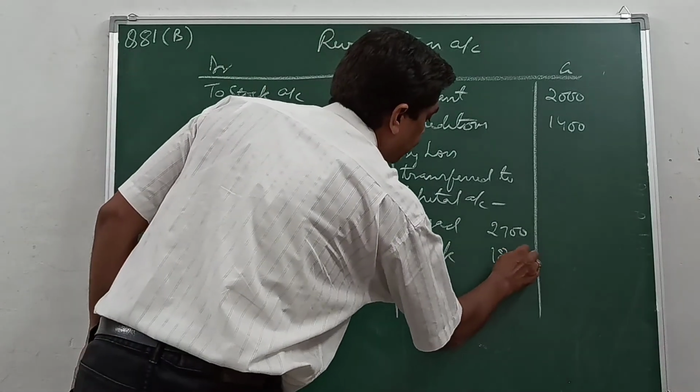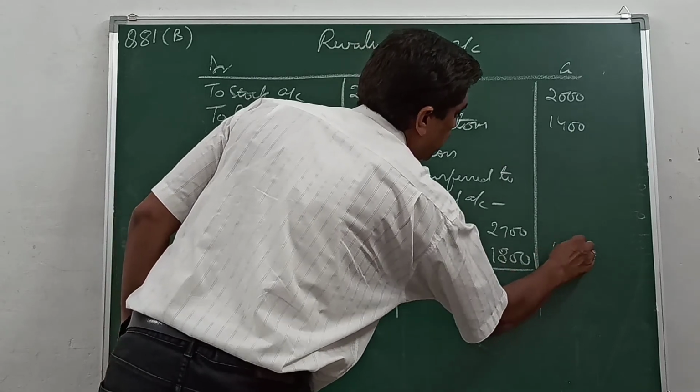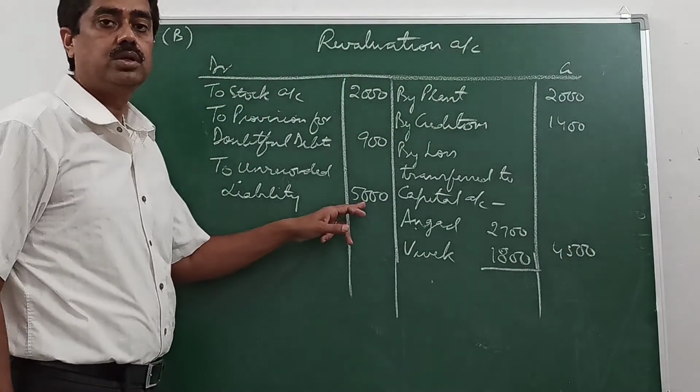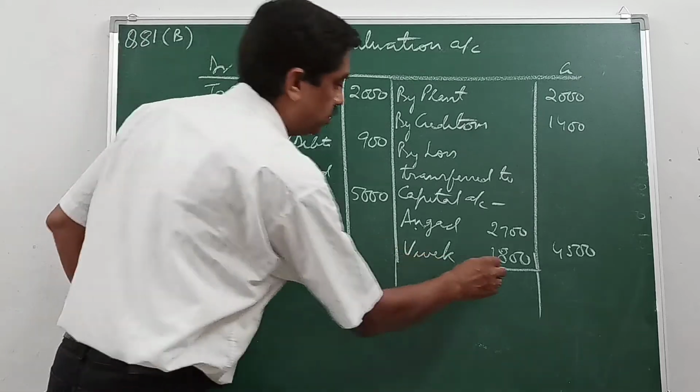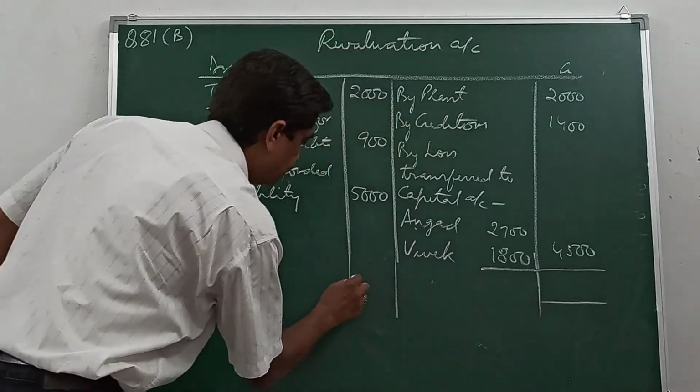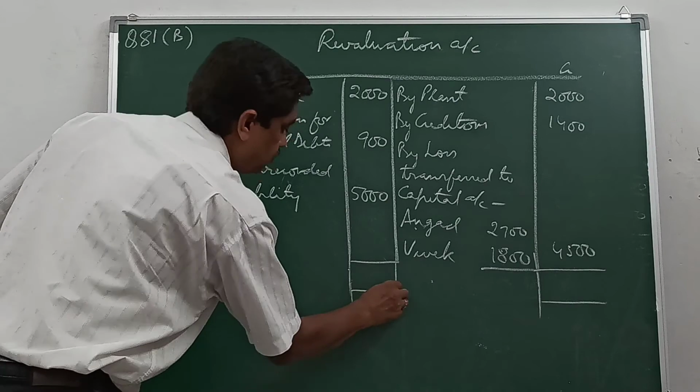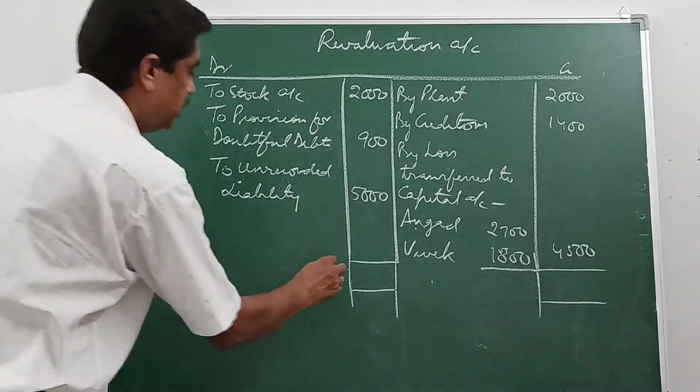That is the loss of 4,500 transferred to old partners in their old ratio. Total is coming 7,900.